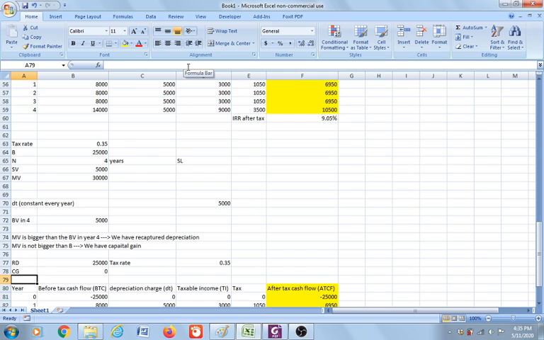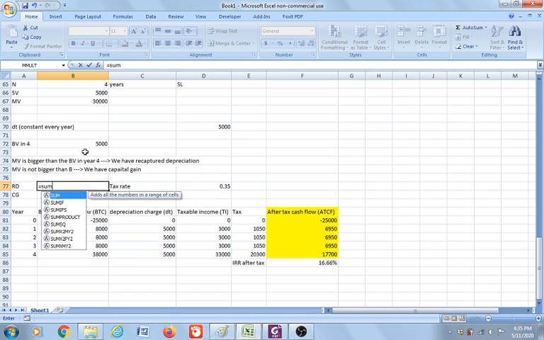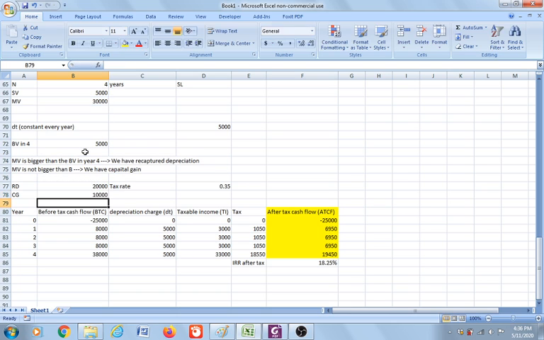So what is your recapture depreciation? Because your market value is bigger than your initial cost, you recapture all the depreciation. So how much is your recapture depreciation? It is the sum of all depreciation charges, which is 20,000. So you recapture all of them. And then what is your capital gain? Your capital gain will be the market value minus the recapture depreciation.